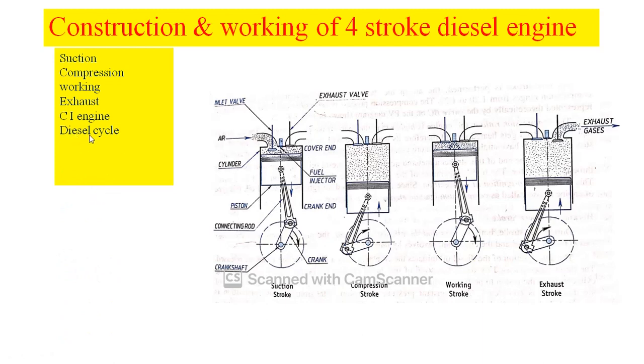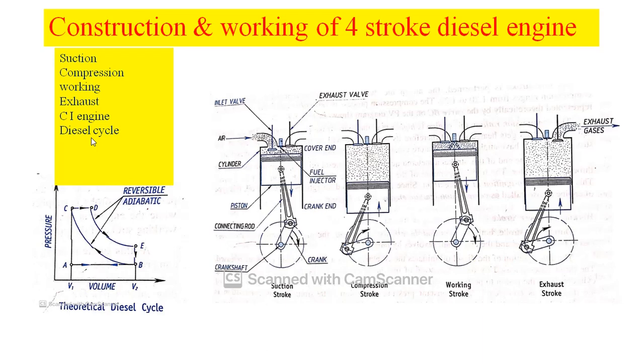The petrol engine works on the theoretical Otto cycle, also known as the constant volume heat addition cycle, whereas the diesel engine works on the theoretical diesel cycle, also known as the constant pressure heat addition cycle.